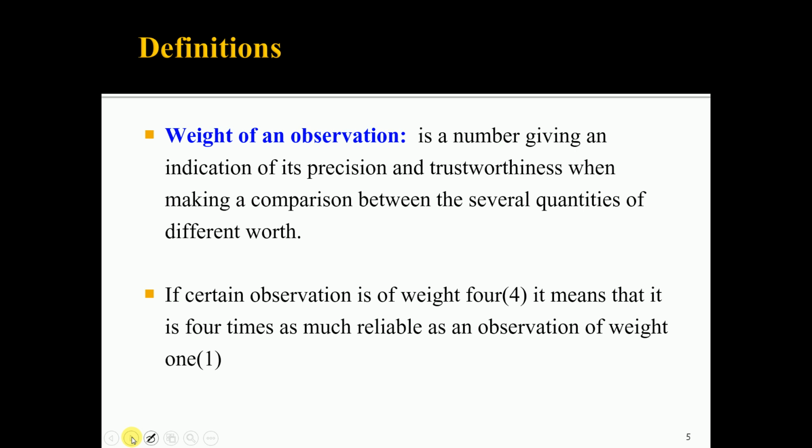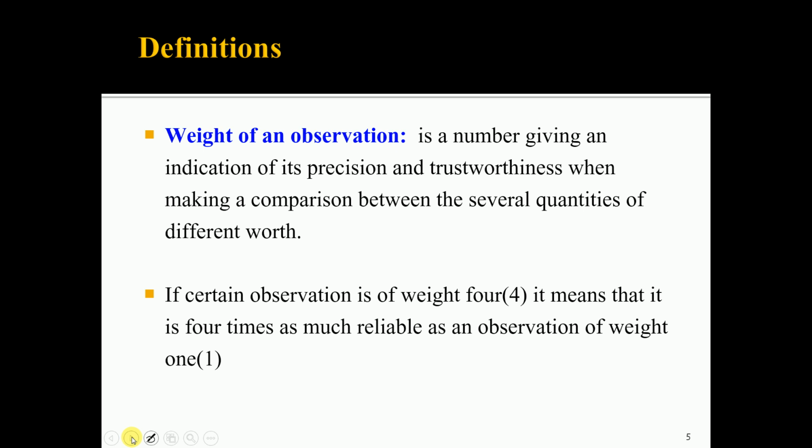So, weight of an observation is a number giving an indication of its precision or trustworthiness when making a comparison between the several quantities of different worth. If a certain observation is of weight 4, it means that it is 4 times as reliable as an observation of weight 1. When two quantities or observations are assumed to be equally reliable, the observed values are said to be of equal weight or of unit weight.